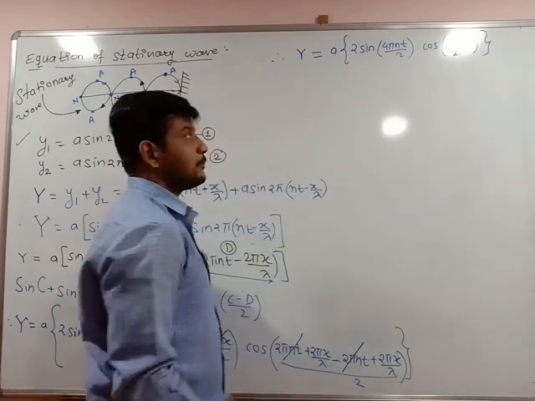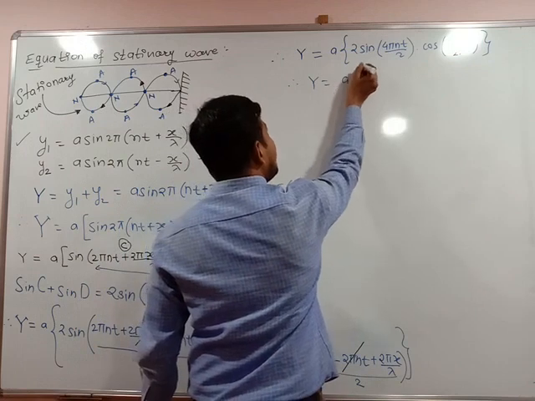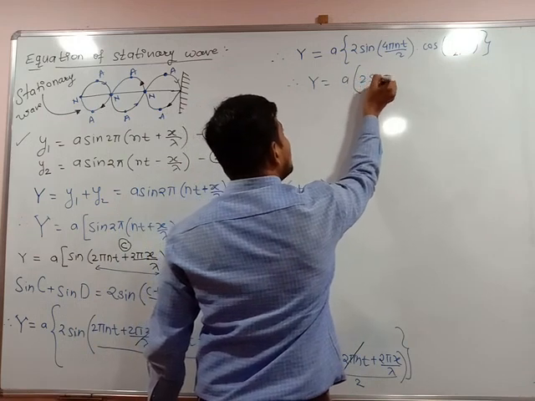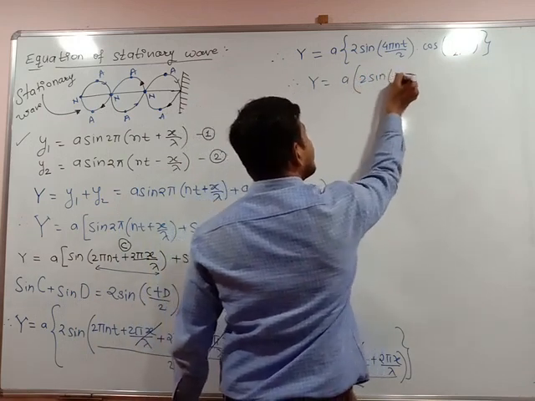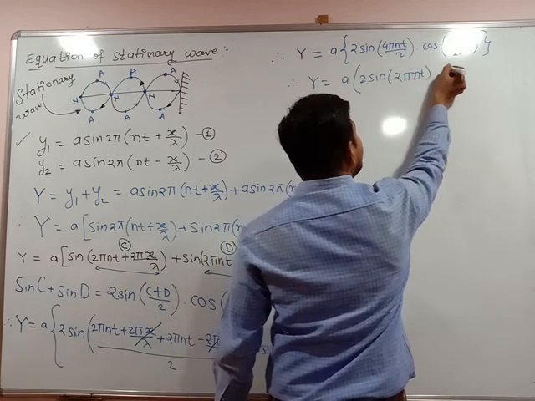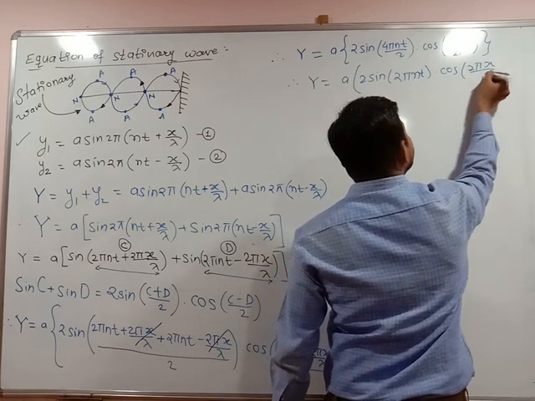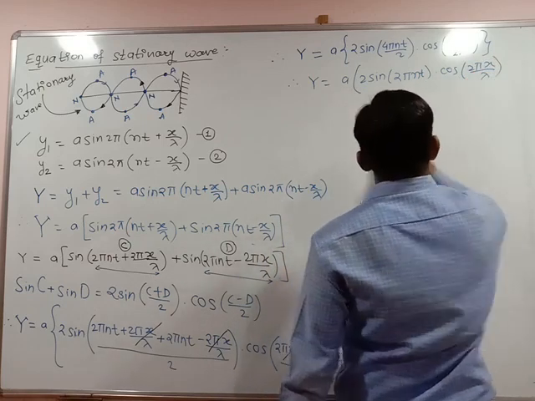Okay, then what happened? Again, therefore y is equal to a into 2 sin 2 pi nt into cos 2 pi x upon lambda.